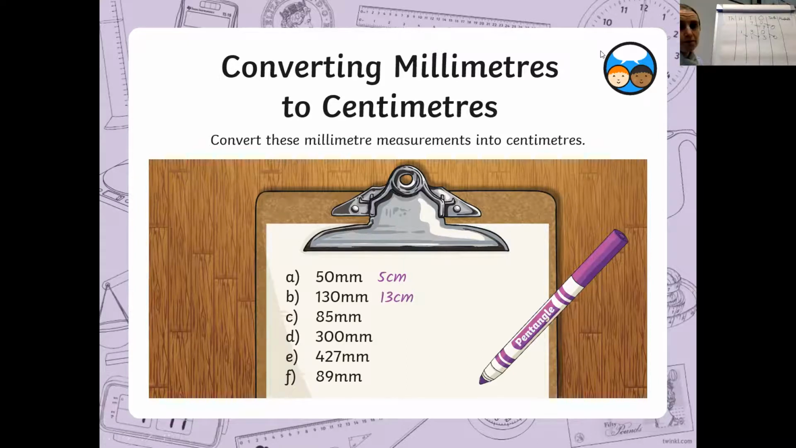I won't go through all of them because it will take a very long time, but 85 would have become 8 centimeters, 5 millimeters, or 8.5 as we've been using. 300 millimeters becomes 30 centimeters, 427 becomes 42 centimeters, 7 millimeters, or 42.7 centimeters, and 89 millimeters becomes 8 centimeters, 9 millimeters, or 8.9 centimeters.